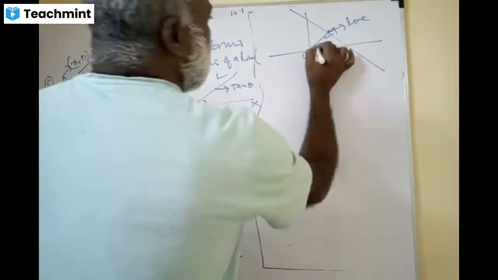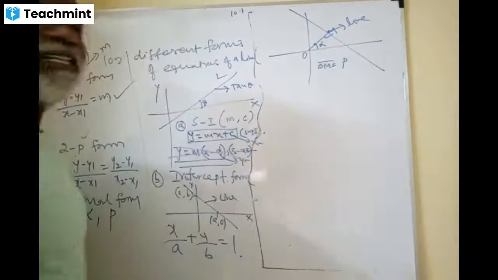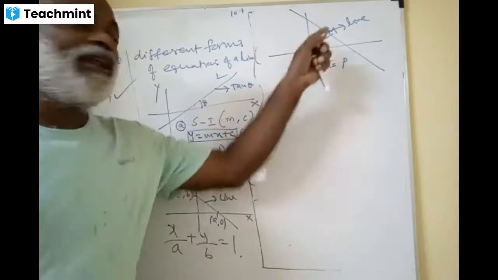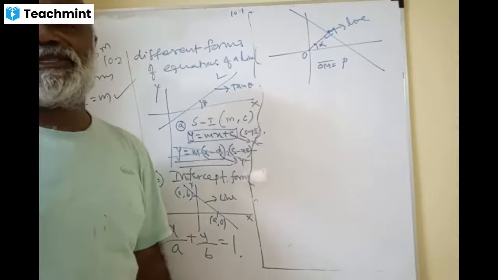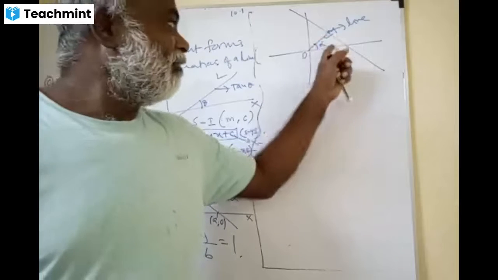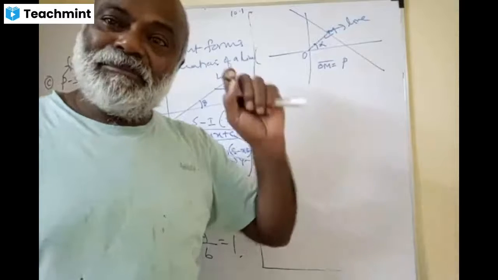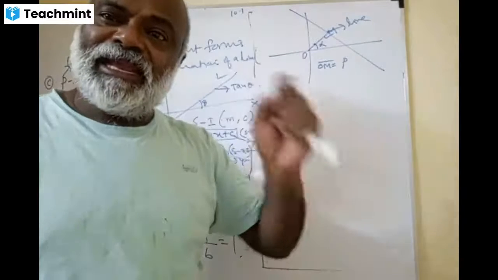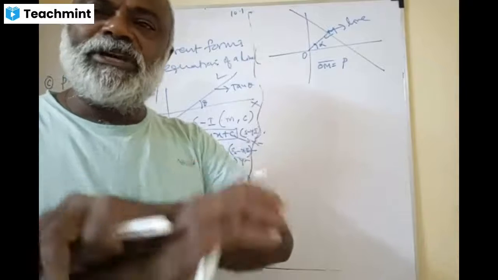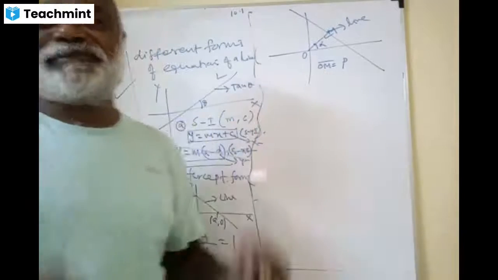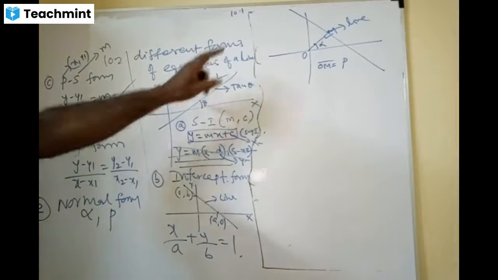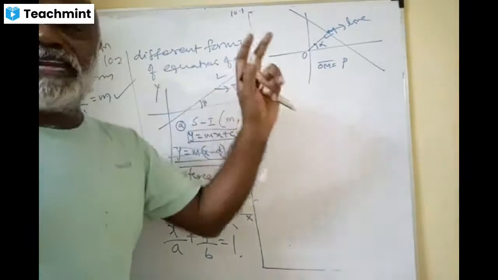And also alpha is given. What is alpha? The angle made by the normal with the x-axis, measured in the anti-clockwise direction. It goes without saying. Please understand this. So the different forms of equations of a line are done now.